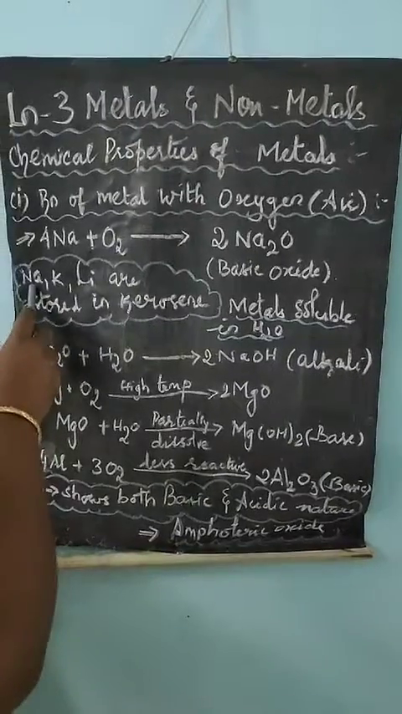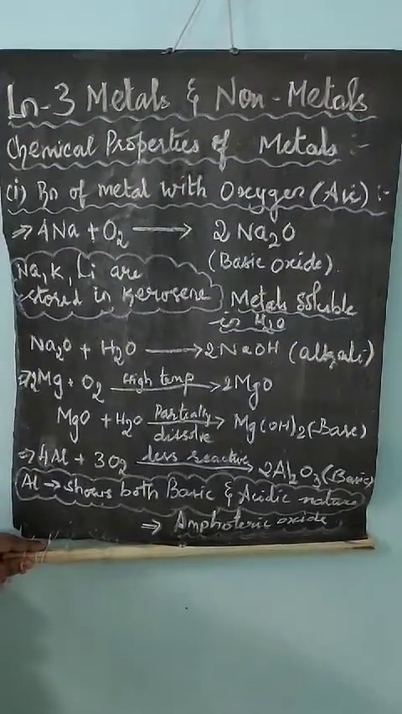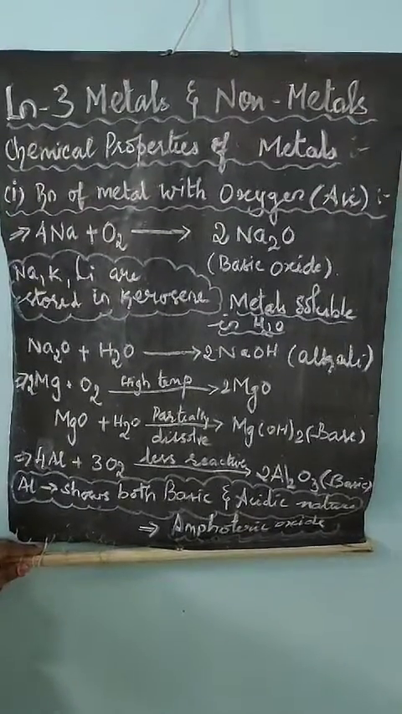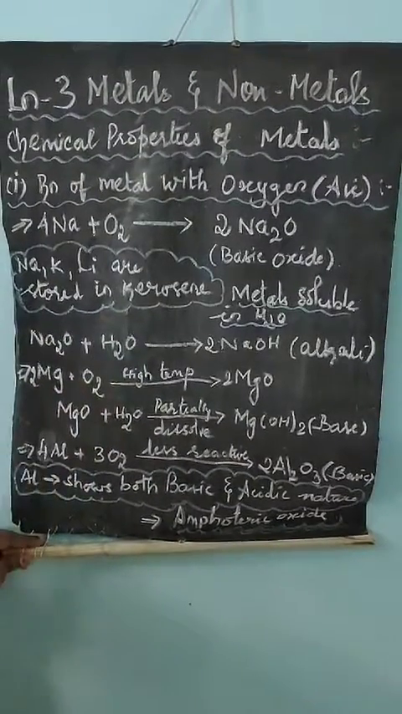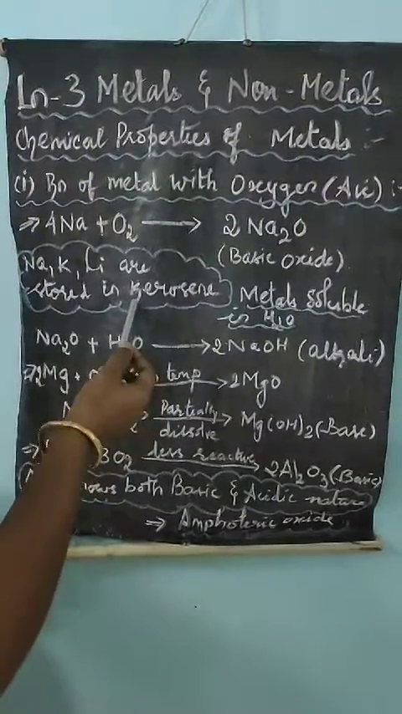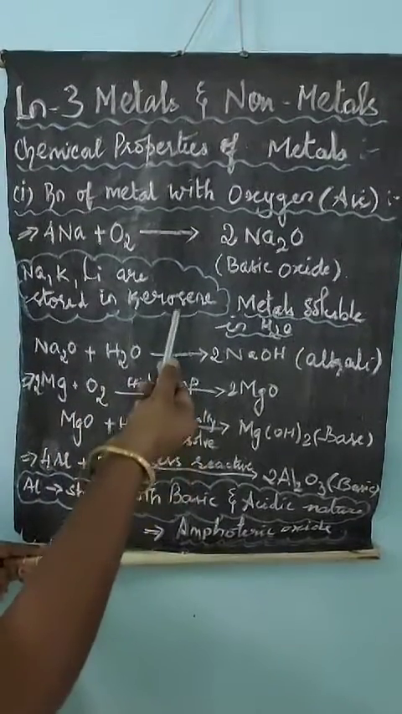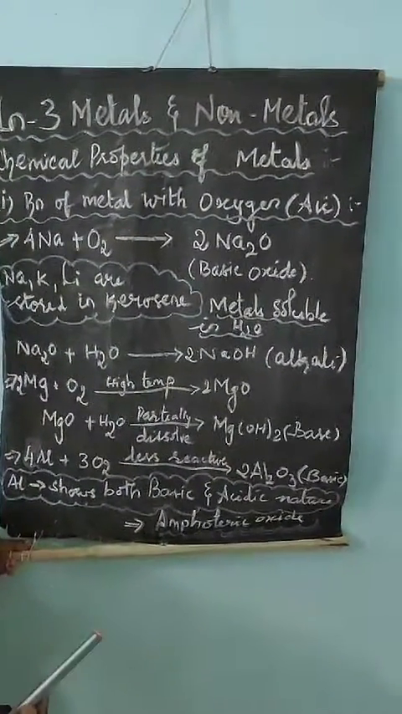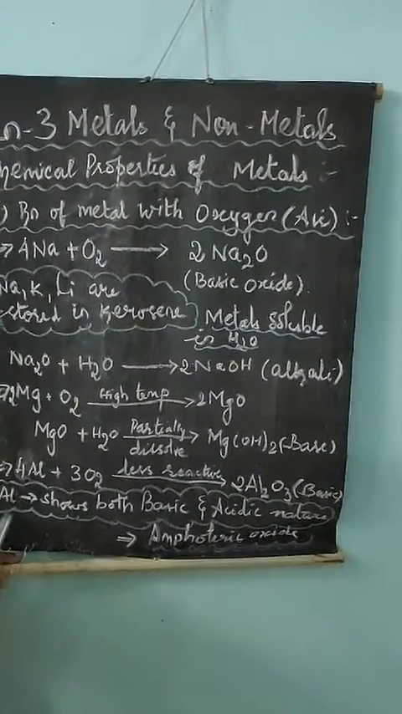Here sodium, potassium and lithium are stored in kerosene. Can you tell me the reason why? Yes, very good. They are all very reactive metals. They are naturally very reactive in nature, so they are stored in kerosene. If they are taken out of kerosene, they come in contact with oxygen in the atmosphere and suddenly catch fire. To avoid that, they are kept in kerosene.